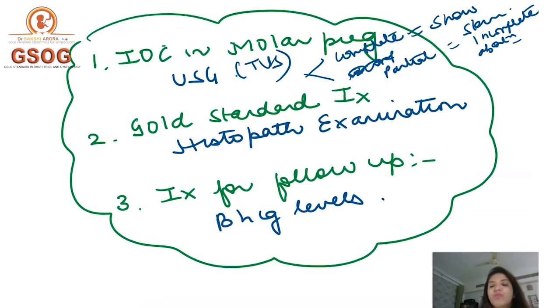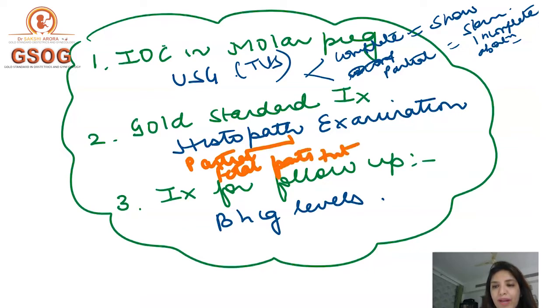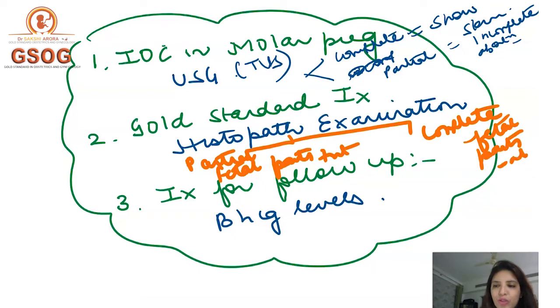Now, the second question which they can ask you on a molar pregnancy is, what is the gold standard investigation in a molar pregnancy? So the gold standard investigation in a molar pregnancy is histopathological examination. Now, when you do a histopathological examination in a partial mole, fetal parts will be present, whereas in a complete mole, fetal parts will be absent, right? And that is the difference between partial mole and complete mole, right? So that's the second question which they can ask you.